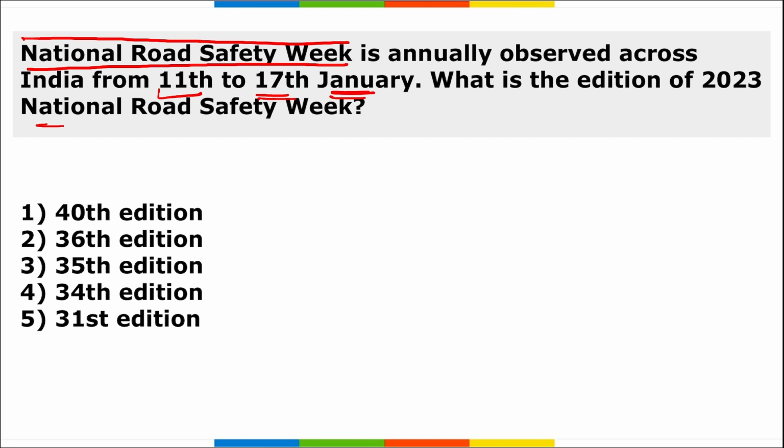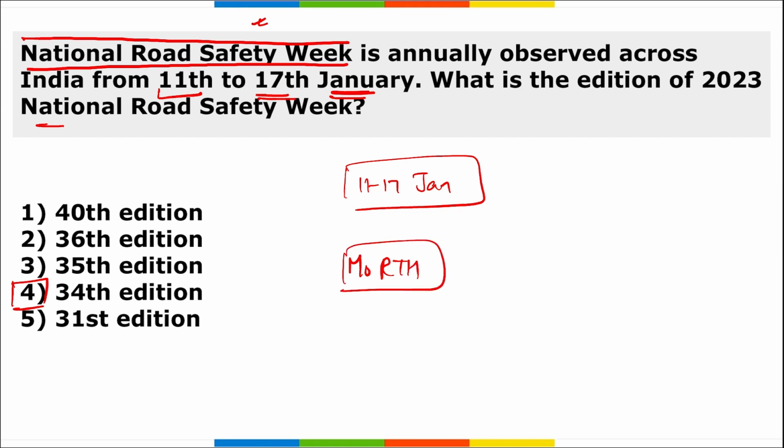In order to prevent them, and in order to create awareness of how deadly these accidents can be, we should follow the rules, and we should not allow any minor to drive a vehicle. So this National Road Safety Week is annually observed from 11th to 17th of January. The question asked here is which edition of National Road Safety Week is this? It is the 34th edition. Which is the ministry that observes this? It is observed by the Ministry of Road Transport and Highways.